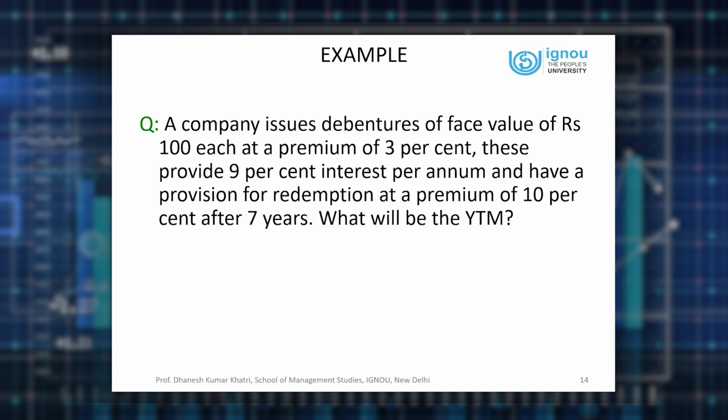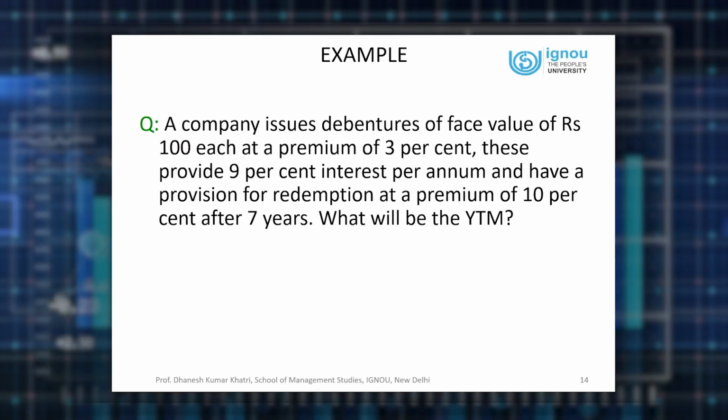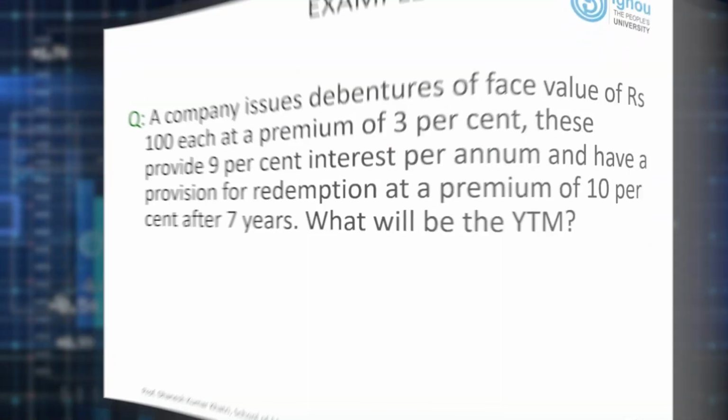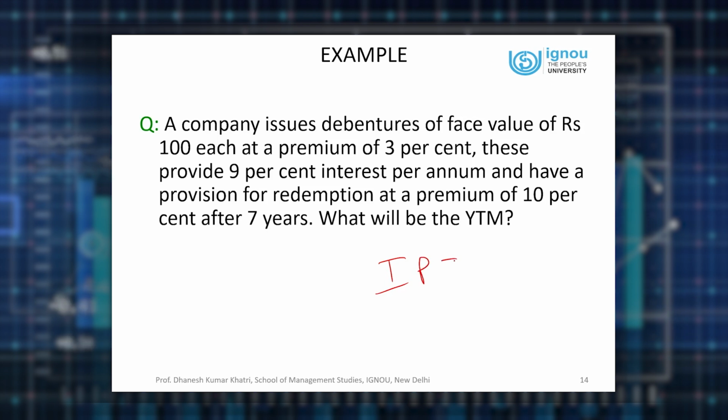Similarly, the company will pay 9% interest in this case. So interest 9% will be calculated on face value 100. So always remember, calculation of dividend, interest and the premium or discount is subject to the face value, or is a function of face value. So in this case, a 100 rupees face value debenture is issued at 103. So the issue price by the company will be 103. So if you happen to buy from the company, you have to pay 103 for every one debenture of face